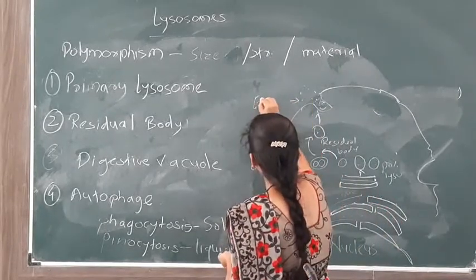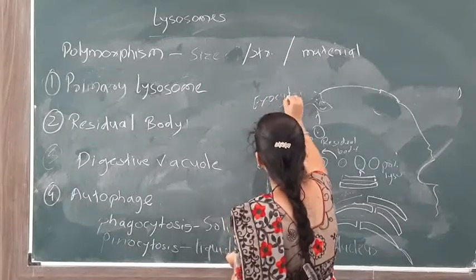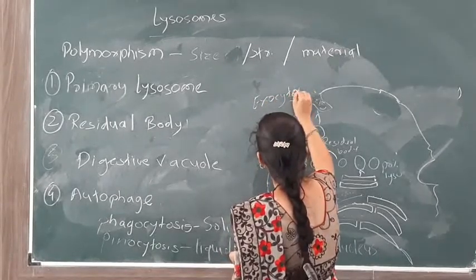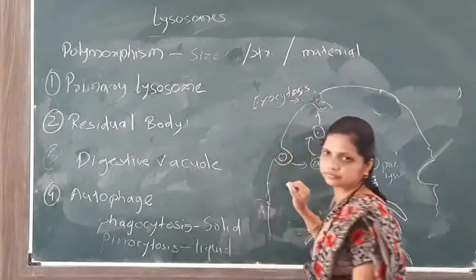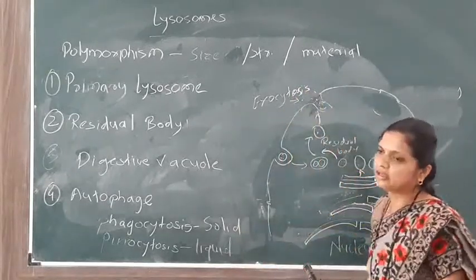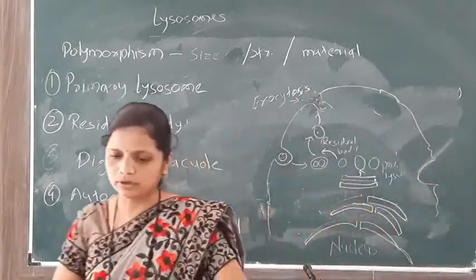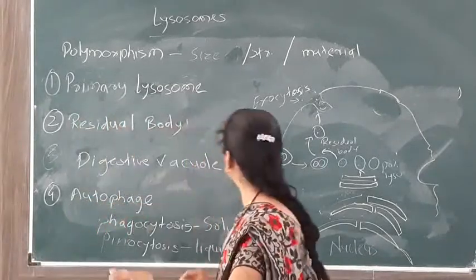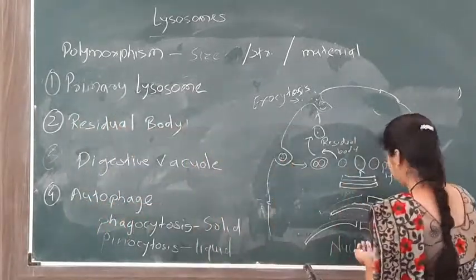That is exocytosis, in which digested food material is released out from the body. Then the process of pinocytosis.